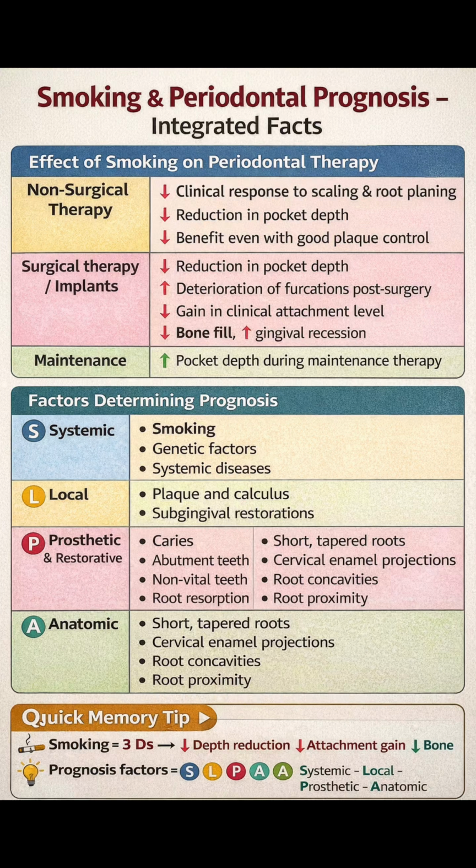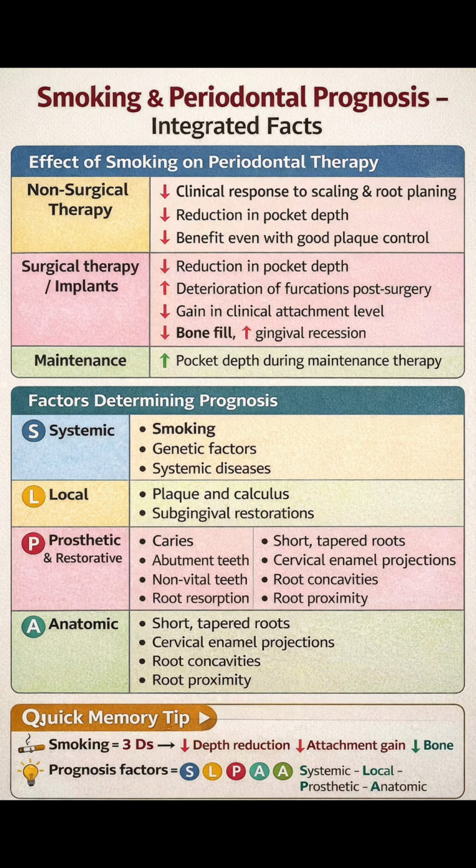Now, coming to surgical therapy and implants, after periodontal surgery, smokers show less pocket depth reduction and reduced clinical attachment gain. In furcation involved teeth, smoking may lead to deterioration of furcation status after surgery. When regenerative procedures are performed, such as guided tissue regeneration, bone fill is significantly reduced in smokers. Additionally, smokers tend to show increased gingival recession, which can compromise both aesthetics and root coverage outcomes. In implant therapy, smoking is a well-established risk factor for implant failure and peri-implant bone loss.